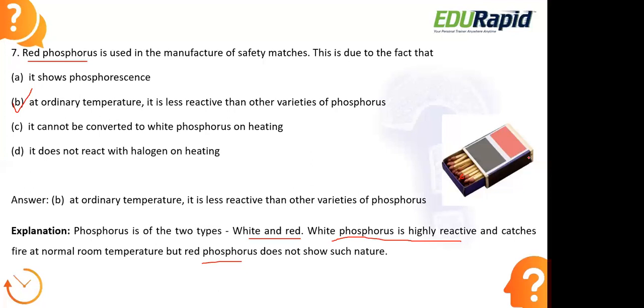Due to this, heat is liberated, and at this increase of temperature, the red phosphorus that we have here will get converted into white phosphorus. When this red phosphorus converts into white phosphorus, it attains ignition temperature and catches fire spontaneously. So that is the reason red phosphorus is basically used here in safety matches instead of white.